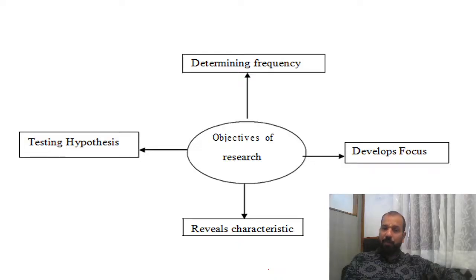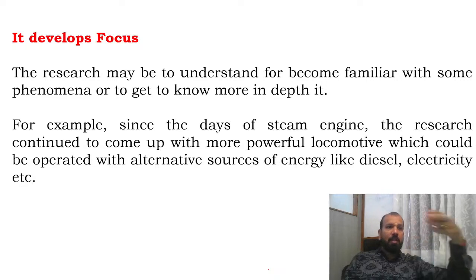So these are the very basic objectives of research. Research is all about determining the frequencies. It develops focus and becomes very specific. It reveals the characteristics of the data and tests the hypothesis. Whatever hypothesis you make, at the end of the day you have to test it. Clear? We will come to what a hypothesis is in the further part. Determining the frequencies means how many times the same activities occur; it reveals the characteristics of whatever problem you are taking.